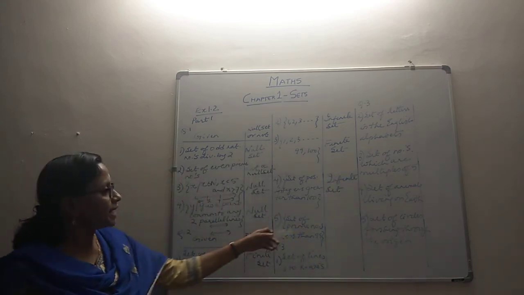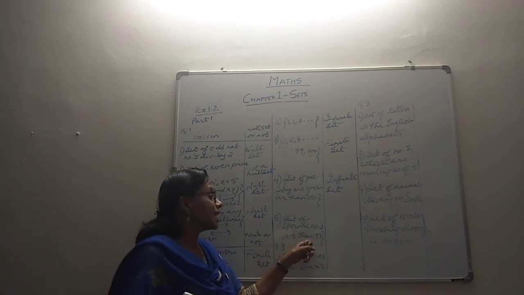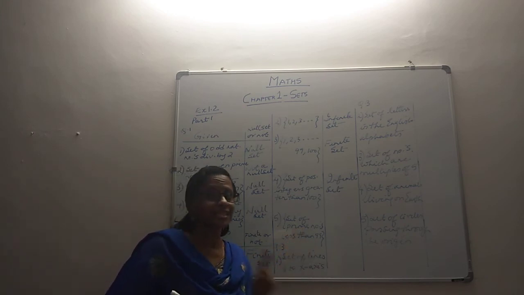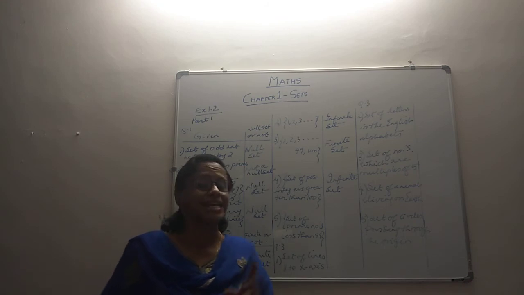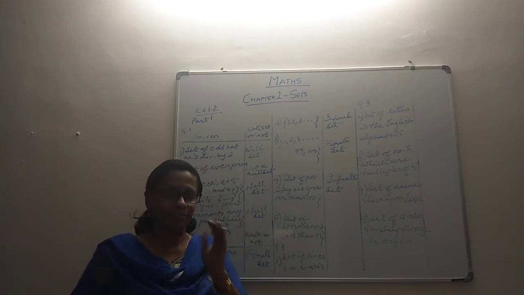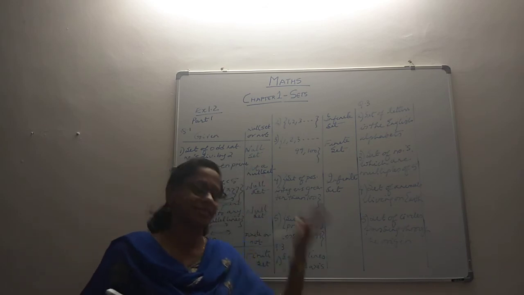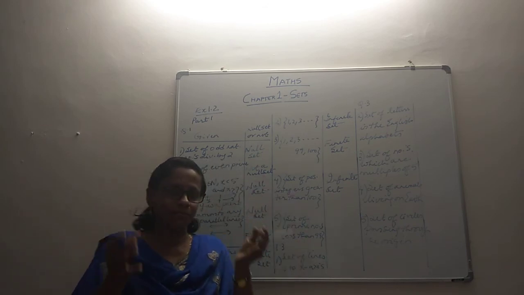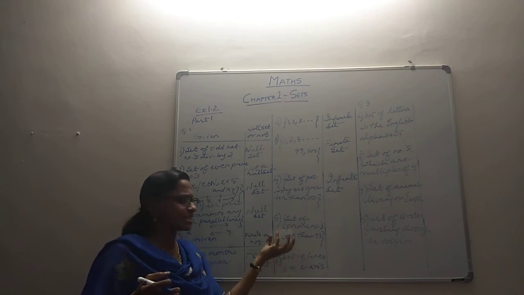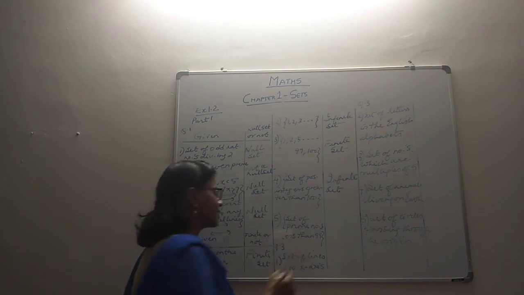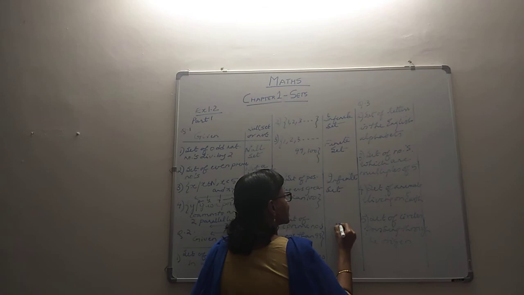Then we have the set of prime numbers less than 99. That means less than 100. We know it is a finite number. We have learnt in the 6th standard or so what those numbers are. So it is going to be restricted, and we know therefore it is a finite set.